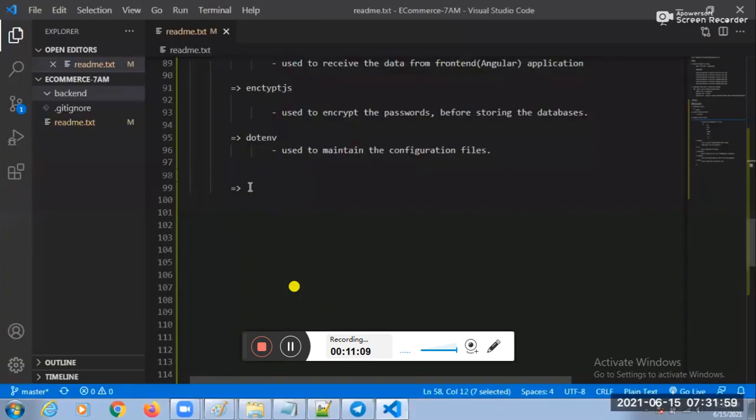Very, very important here. Guys, do you know communications? How many types of communications do we have? Synchronous communication and asynchronous communication. So which one is suggestible, synchronous or asynchronous? Asynchronous. How to develop the RESTful web services in an asynchronous manner?